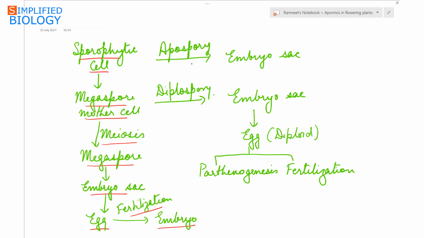In case of apospory, it is the sporophytic cell that directly forms the embryo sac, and in case of diplospory, it is the megaspore mother cell that directly forms the embryo sac. Now in both these cases, the egg formed is diploid, which may develop directly, that is, it undergoes parthenogenesis to form the embryo, or it may undergo fertilization and then form the embryo.